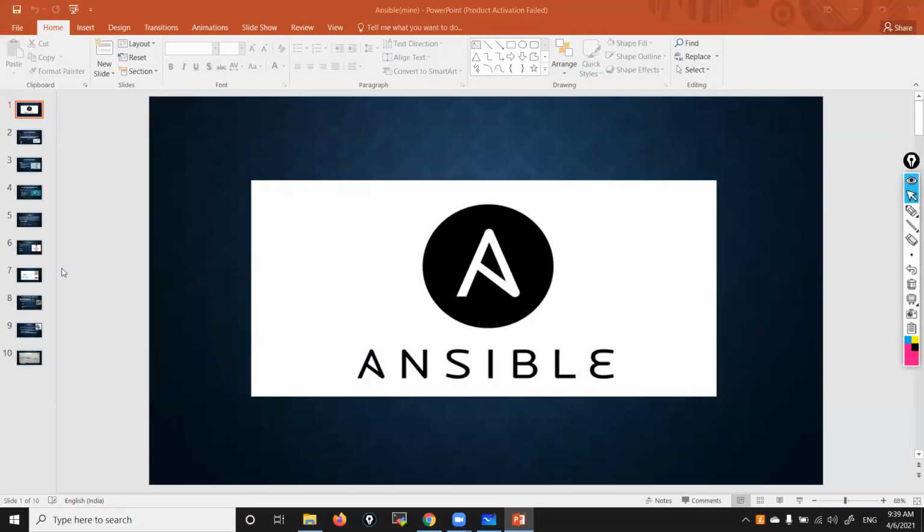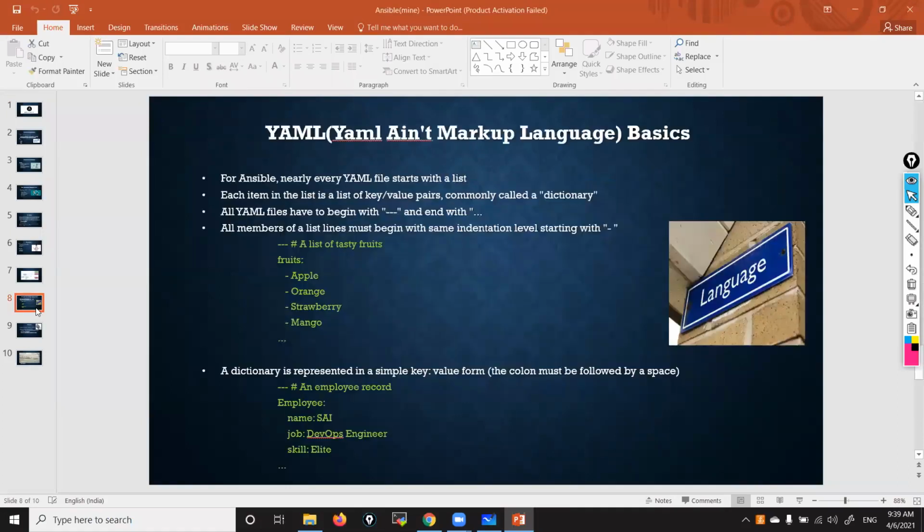In playbooks, we use YAML script. If you want to write a playbook, we use YAML script. First, let me show you how YAML script works. See here, the full form of YAML is "YAML Ain't Markup Language." Some people call it that. Whatever the definition is, it is not important here.